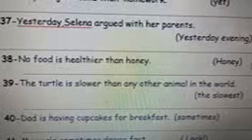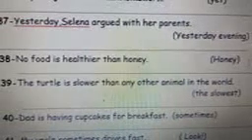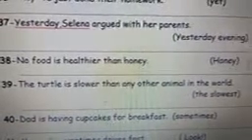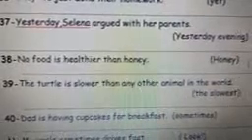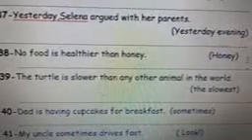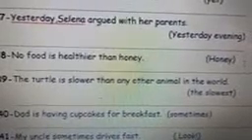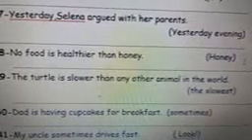Number 38. No food is healthier than honey. Use honey. Honey is the healthiest food. Number 39. The turtle is slower than any other animal in the world. The turtle is the slowest animal in the world.